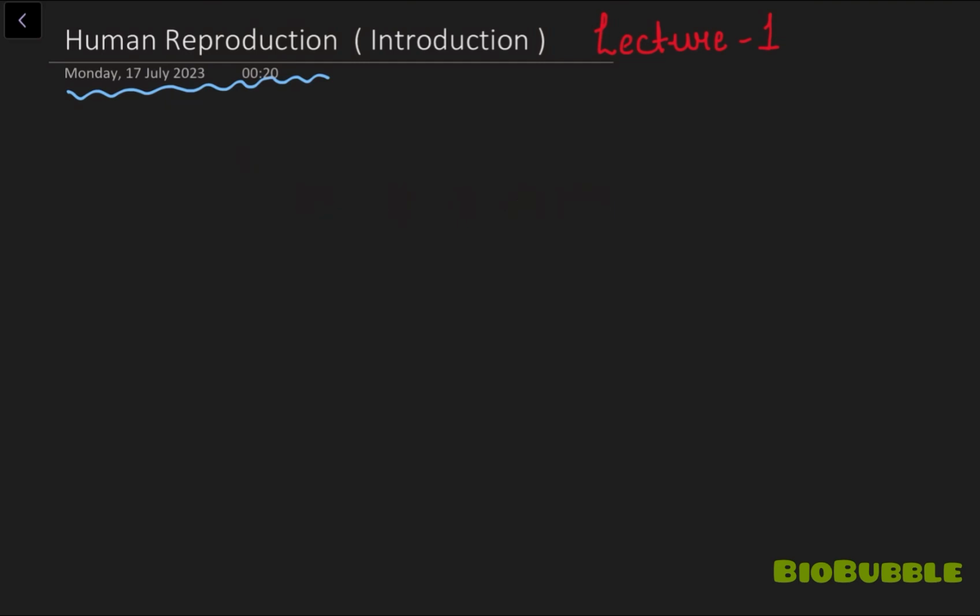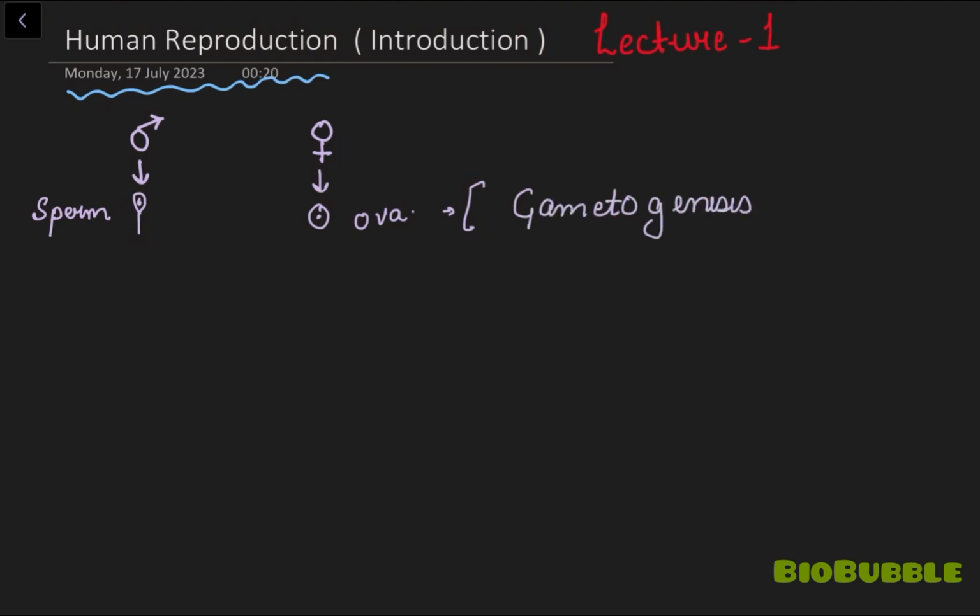What do you mean by sexual reproduction? Sexual reproduction means male, see, this is representation of male and this is representation of female. So male organism produces sperm and female organism produces ova. Okay my dear students, and this process of production of gametes is known as gametogenesis. Genesis means formation. Here there is formation of gametes. Okay, so male will produce sperm and female will produce ova.